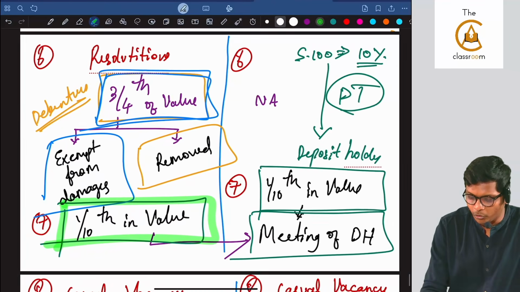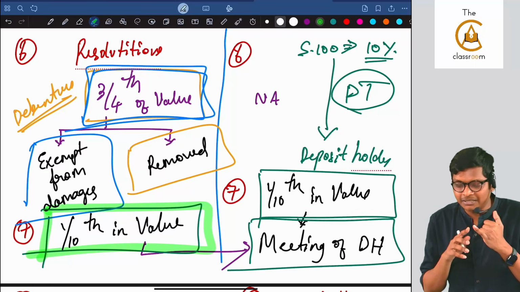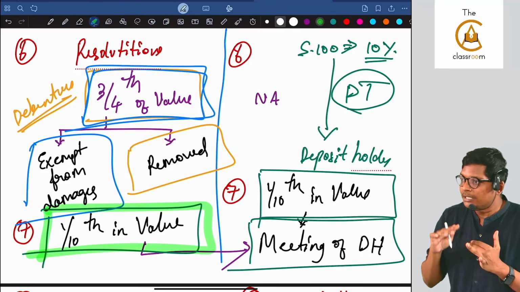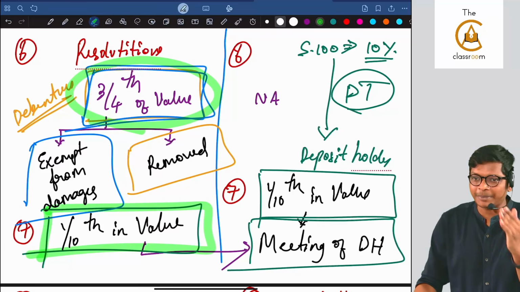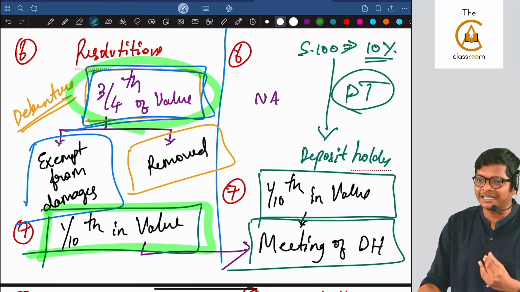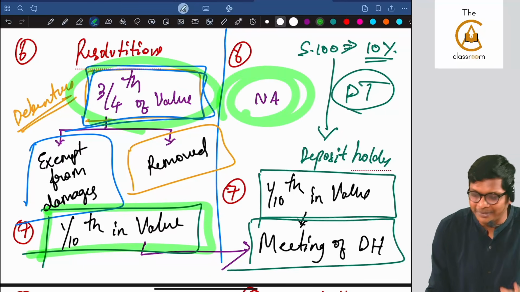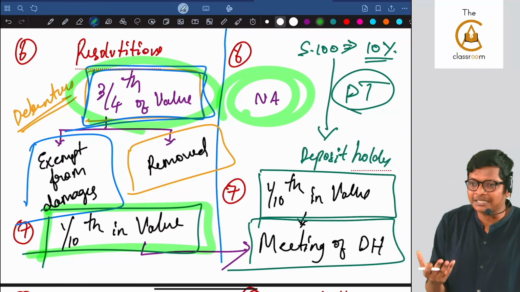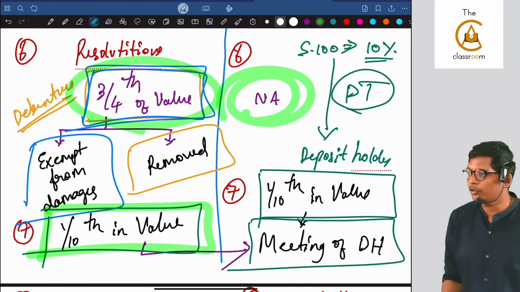Sir, for the exam what to remember? Coming back to percentages: 1/10, deposit holders holding 1/10 can call for a meeting. The same 1/10 of debenture holders can call for a meeting. 3/4: Pratik can be removed, or Pratik can be exempt from damages. Who is Pratik here? The trustee, the debenture trustee. This concept is not applicable in deposits. Are you following, guys? The company can create something like this, but it is not there in the Companies Act syllabus, leave it.